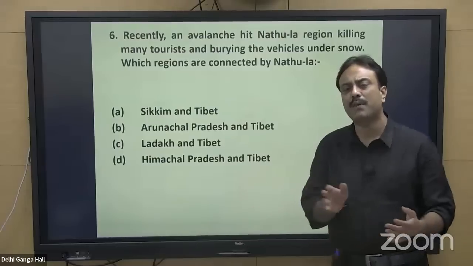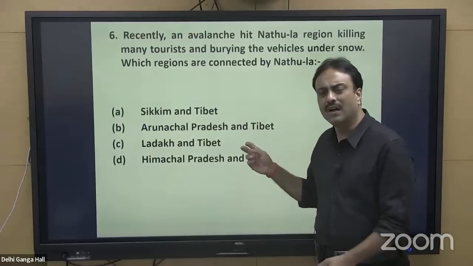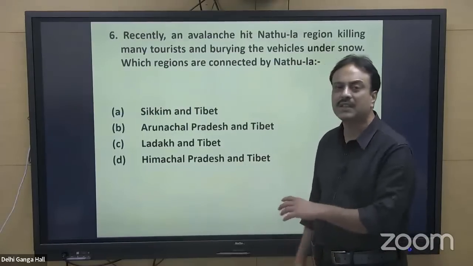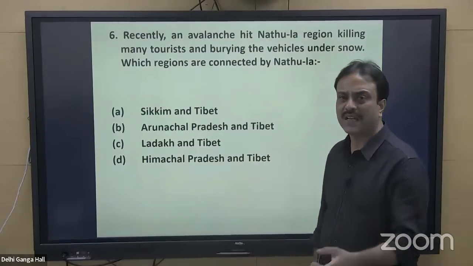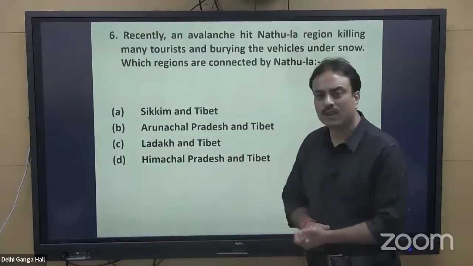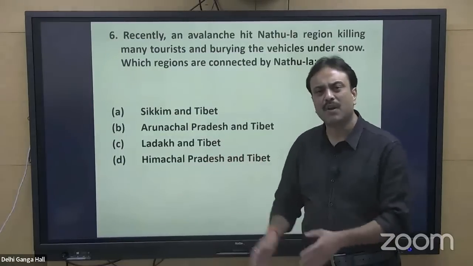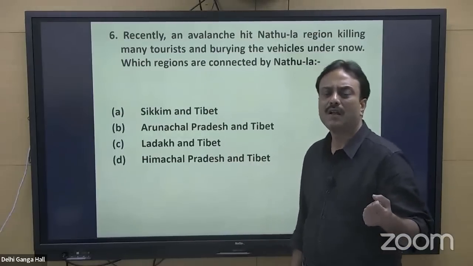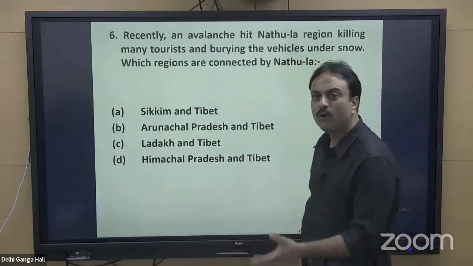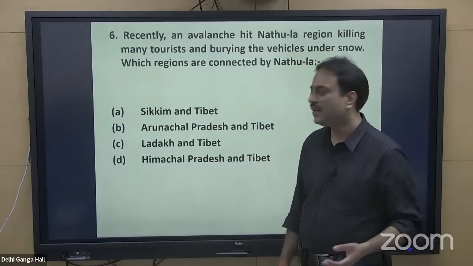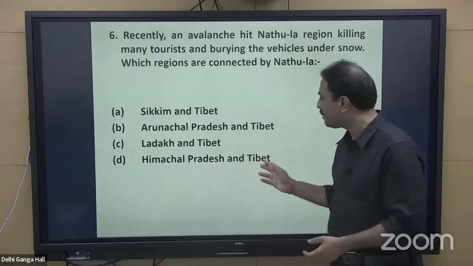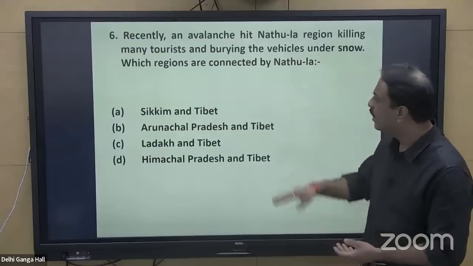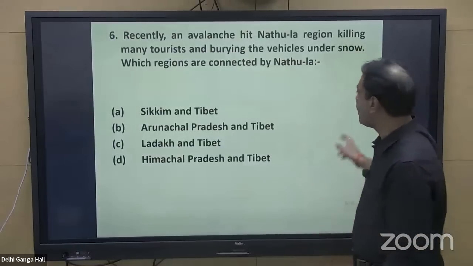Arunachal and Tibet, it is having Bumla, it is having Anjaw Pass, it is having Kibithu Pass, it is having Diphu Pass at the Arunachal, Myanmar, and China Tri-Junction. So a number of mountain passes are there in Arunachal Pradesh, Ladakh and Tibet: Shipki La, Zojila, Khardung La, Baralacha La, Umling La, Langalacha La, all these passes in the Ladakh region. Himachal Pradesh is having a specific pass, that is Shipki La, from where River Satluj enters India. So the answer to this particular question is Sikkim and Tibet.